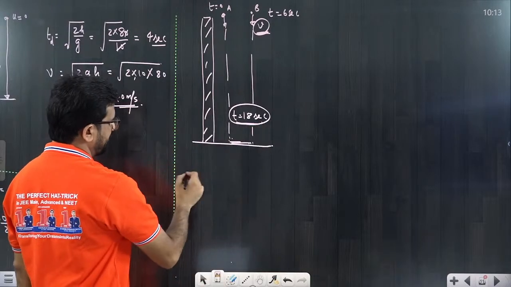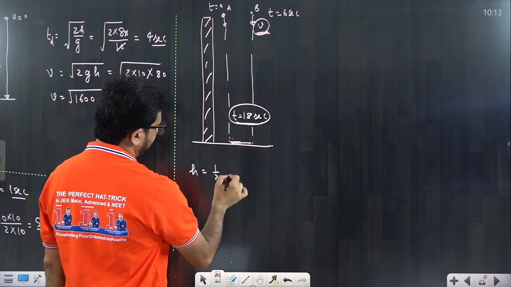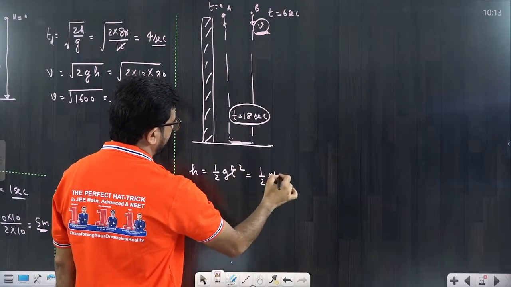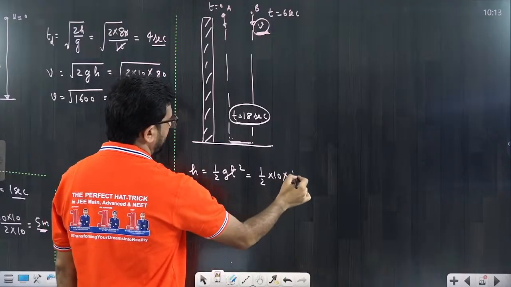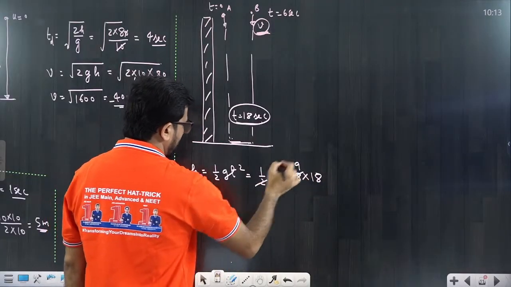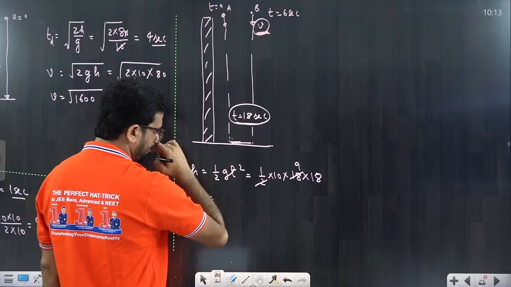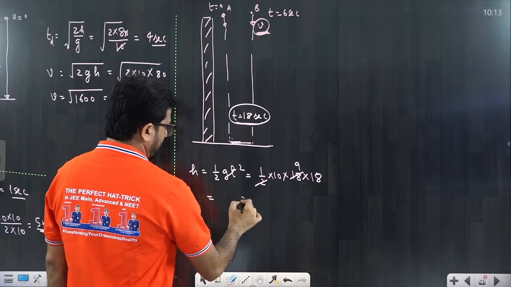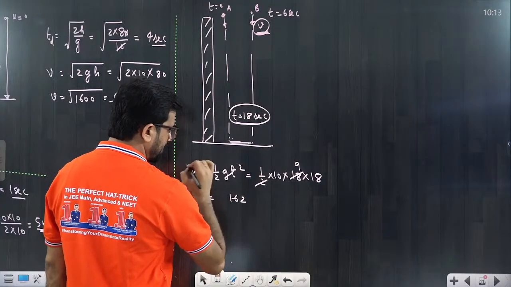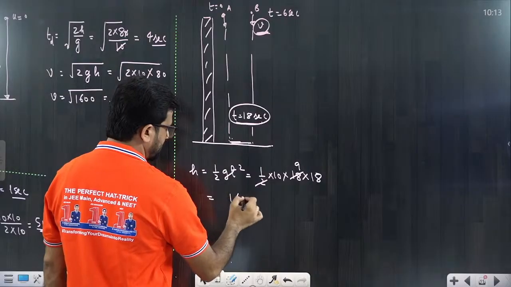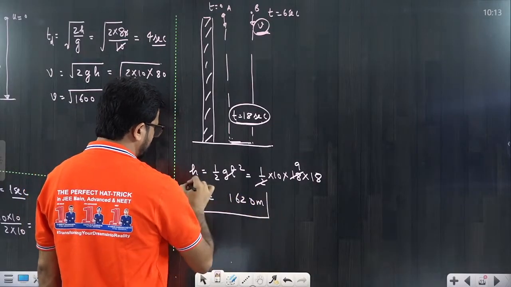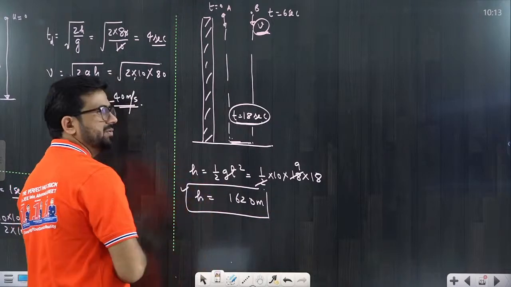Height is very simple: h is equal to half g t square. If you put it, half g value is 10, into 18 into 18. From here this becomes 9, you can multiply, that is equal to 1620. That is the height of this tower, 1620 meter.